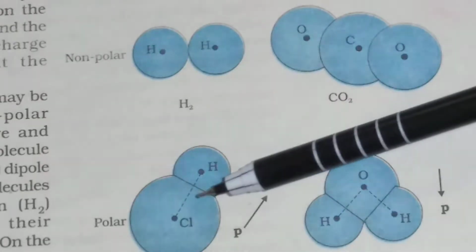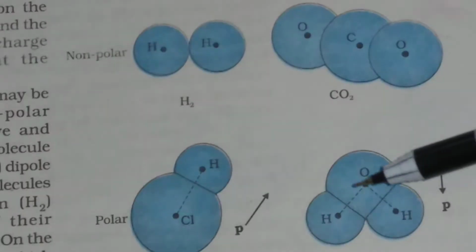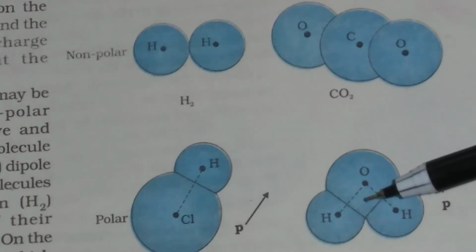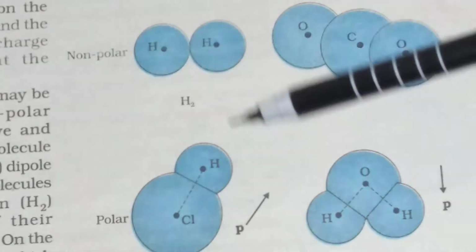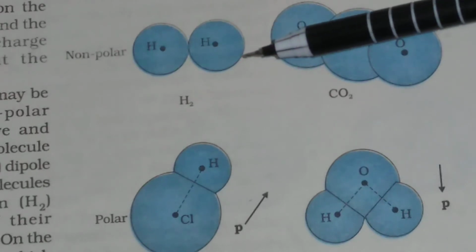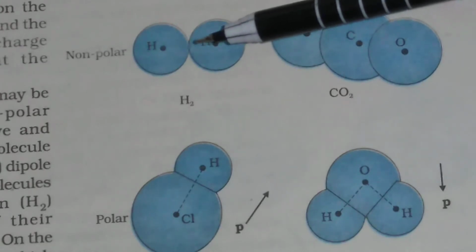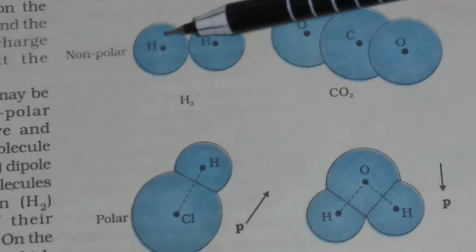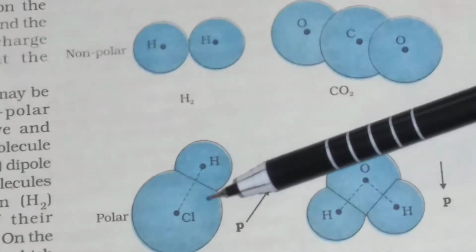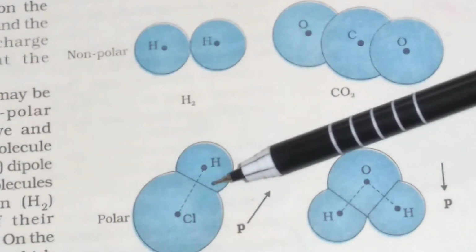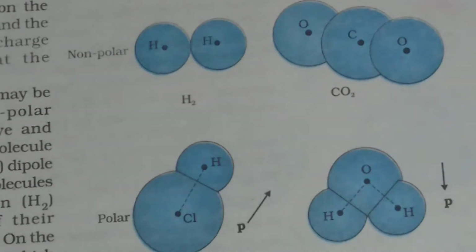So polar molecules like HCl, hydrogen chloride, and water possess a permanent dipole moment, but non-polar molecules do not have a permanent dipole moment. Only when an electric field is applied, non-polar molecules produce a dipole moment. But polar molecules have permanent dipole moments even in the absence of an electric field.